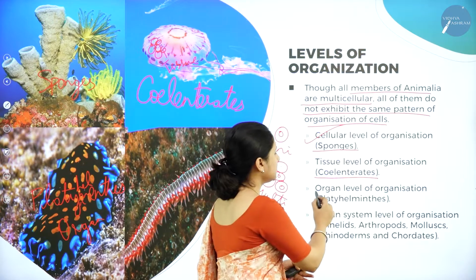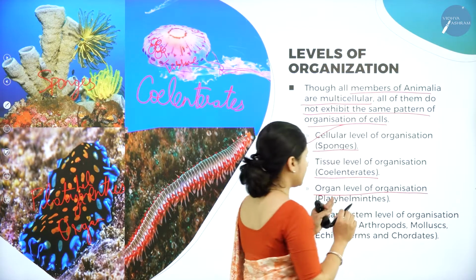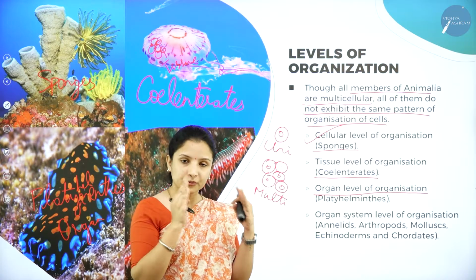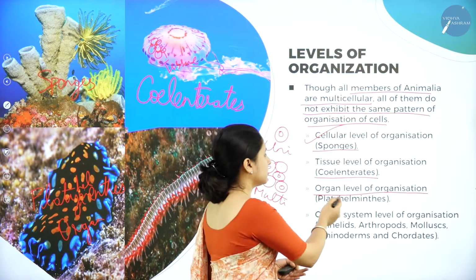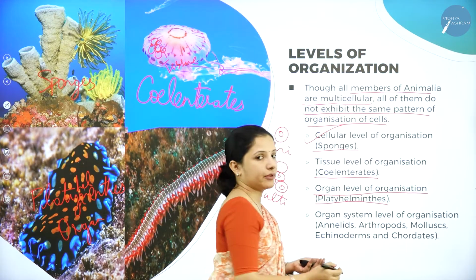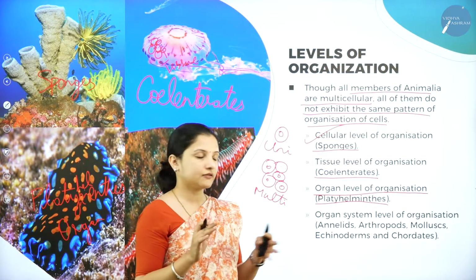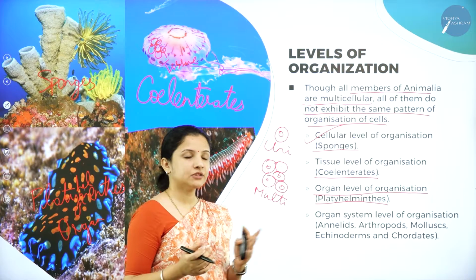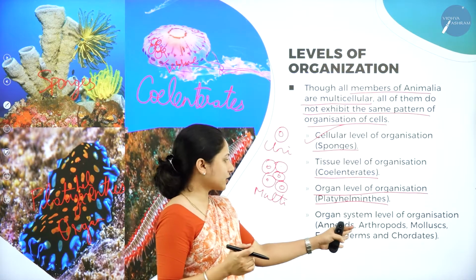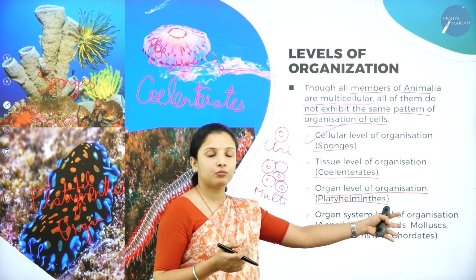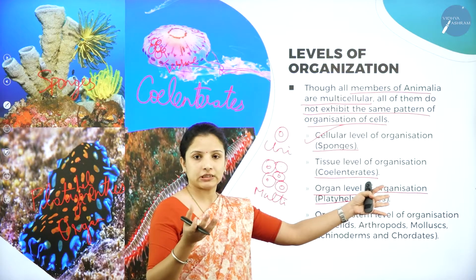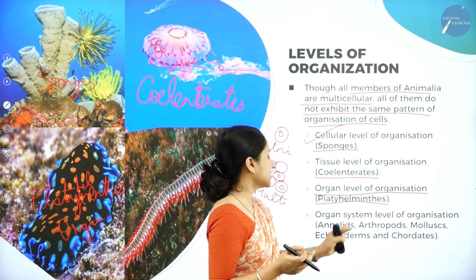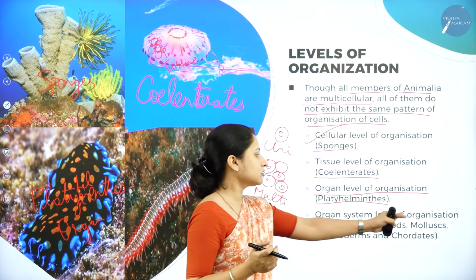So here organ level of organization, and therefore those organisms which have the organization up to the organ level, they are called as the Platyhelminthes. They have been classified under the phylum Platyhelminthes. Then we have rest all the phylums, that is the annelids, the arthropods, which are the insects, the mollusks, that is your whatever shellfish and all you see, no, shells. They are nothing but the molluscans. Then we have echinoderms, then the chordates.